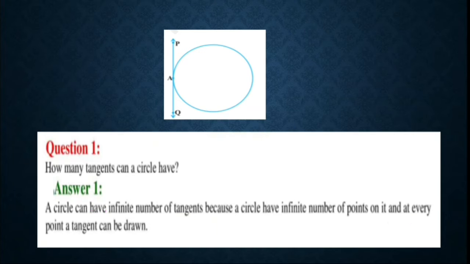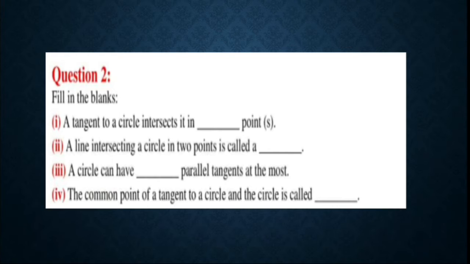Okay. Now next question, it is fill in the blanks. A tangent to a circle intersects it in dash point or points. The answer will be 1. You know that if this is a circle and this is a tangent, this tangent will touch the circle at only one point. So the answer will be 1 point.